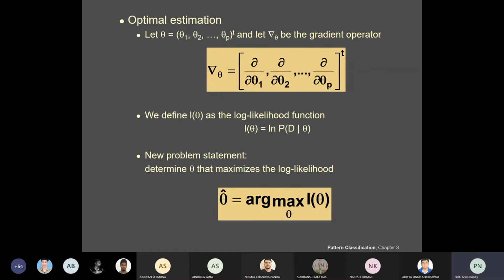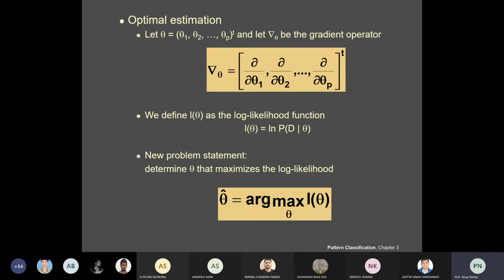Now we define L(theta) as the log likelihood function. Instead of taking the likelihood function, we take the log likelihood function for analytical purposes, and also because the logarithm is a monotonically increasing function. So L(theta) is equal to ln p(D|theta).